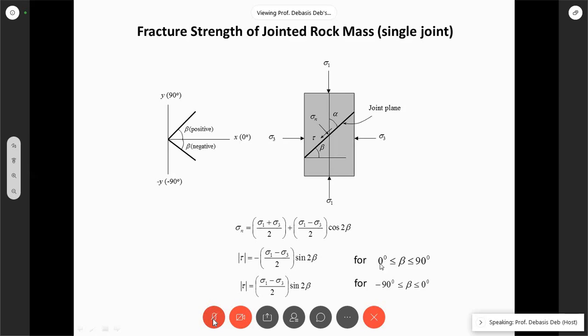If beta is 0 to 90, this will be positive. Then we will take this as negative, so that this one will be a positive value. Because this sigma 1 is in compression, so this value will be negative and this value will be positive.